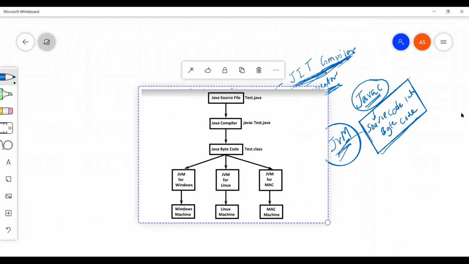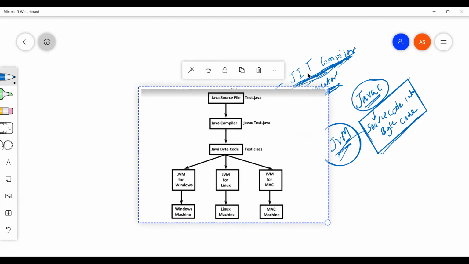So when we say Java, for example, we have this source file that is test.java. When we say javac test.java, what it does is convert the Java file into bytecode. And then further in JVM, there are two components we are discussing.